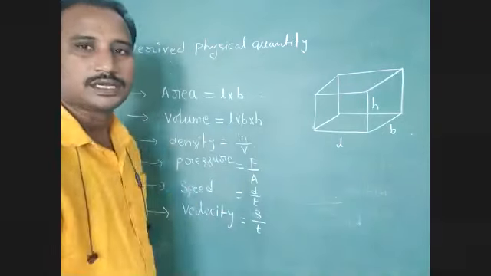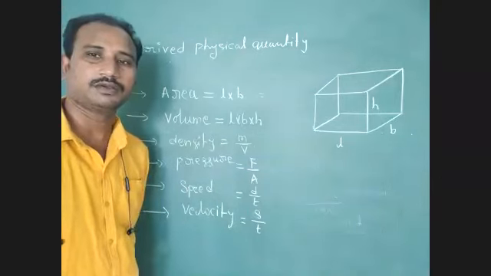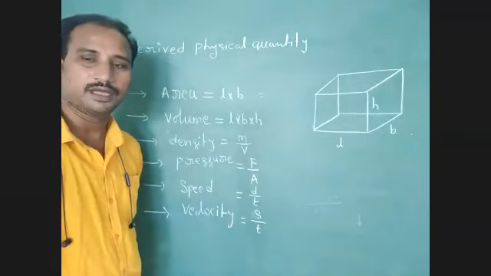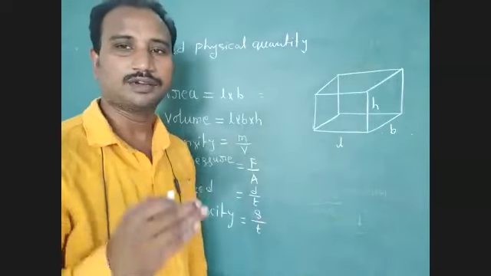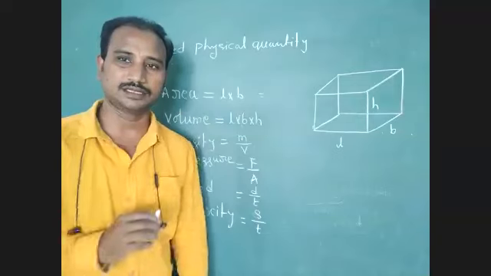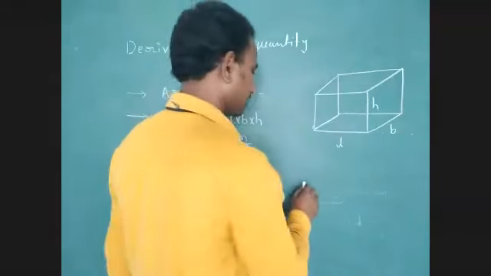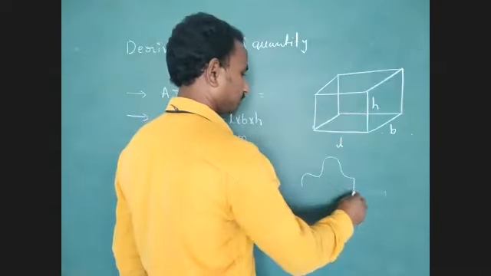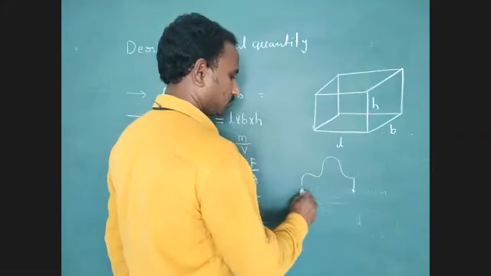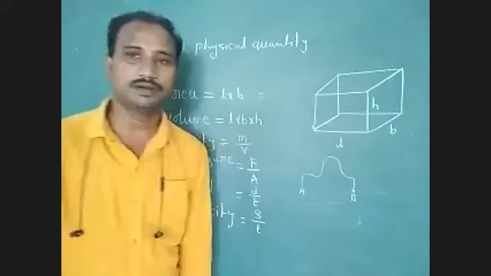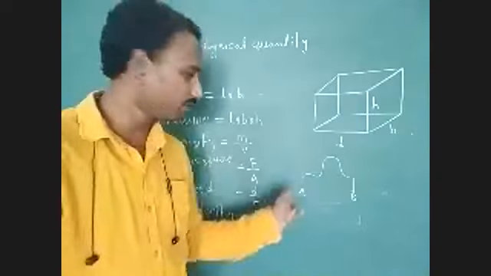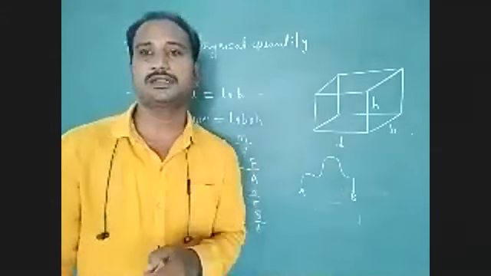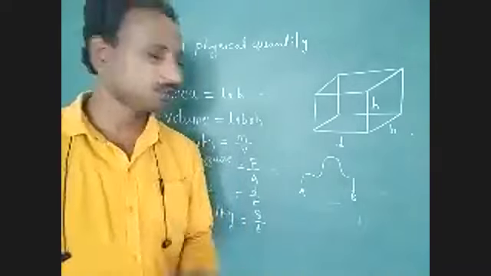Next, speed equal to distance divided by time. Distance is nothing but length. Total length covered by an object is called distance. So we have to consider this path. Here consider that the path is a curved path. It is not a straight line. Total length covered by an object is called distance. Here we can calculate that length in meters or centimeters. Yes or no?